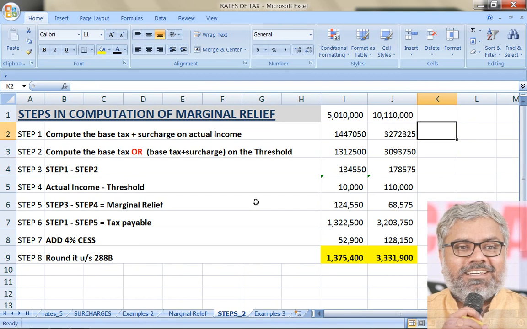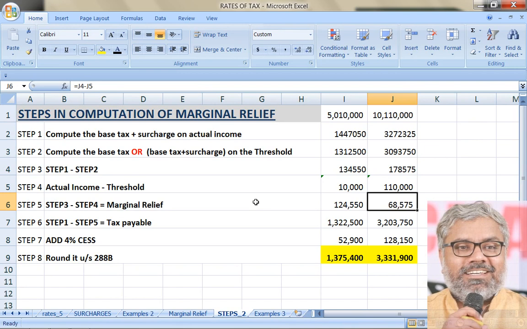Imagine if marginal relief was not available. Directly how to calculate here, adding 4%, right? So it would have been 34,03,218. So now just for understanding how much saving the SSC has made in the tax amount totally including cess, 71,318 rupees almost. There is a benefit to the SSC. Of course, that is more than the marginal relief definitely because of cess being also saved due to the reduction in tax liability before cess.